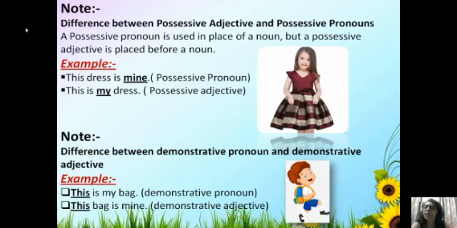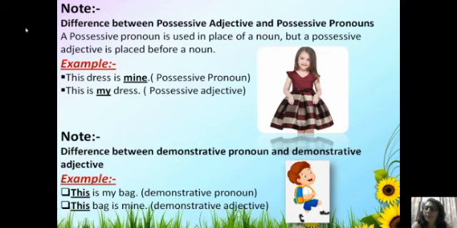Yes, students, sometimes the question is asked to tell the difference between possessive adjectives and possessive pronouns. Always remember, a possessive pronoun is used in place of a noun, but a possessive adjective is always placed before a noun.